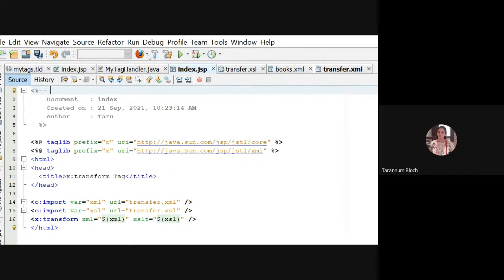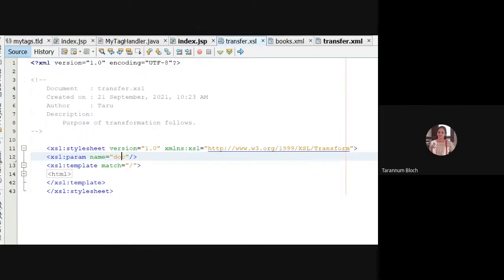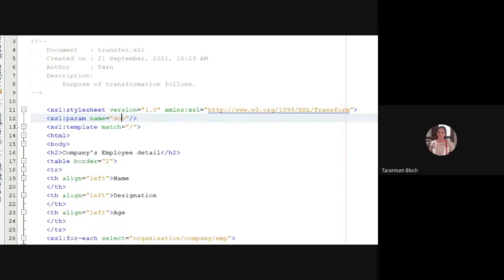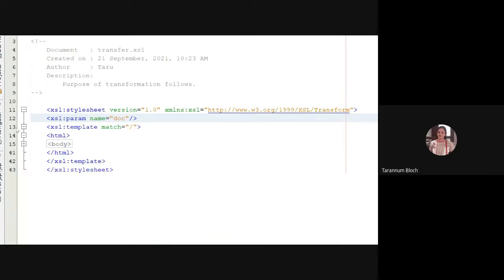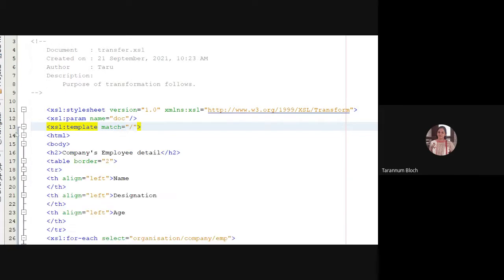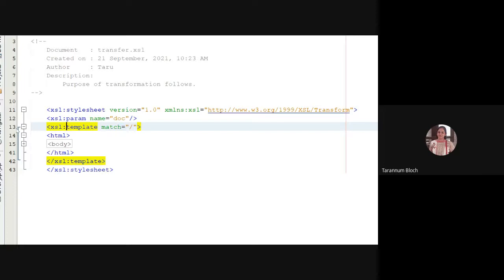Now, can you look at here, the XLS? What we did is we created an entire HTML. When it is template match, we created an entire HTML. So in the XLS template match, we are having the entire creation of the styling. You're creating an entire HTML page with the body. Can you see this? Body, /body.